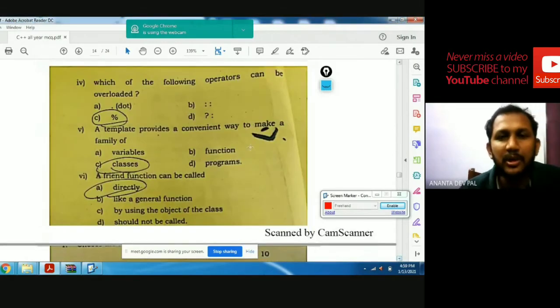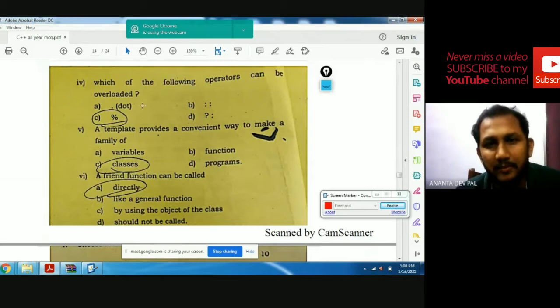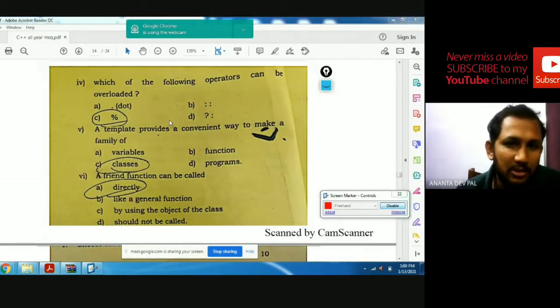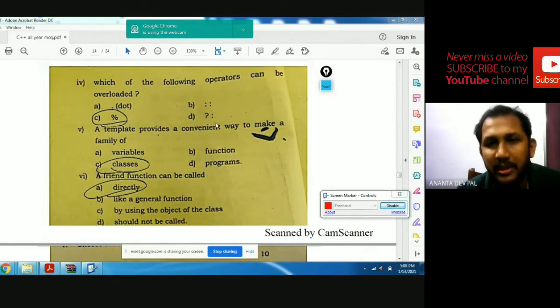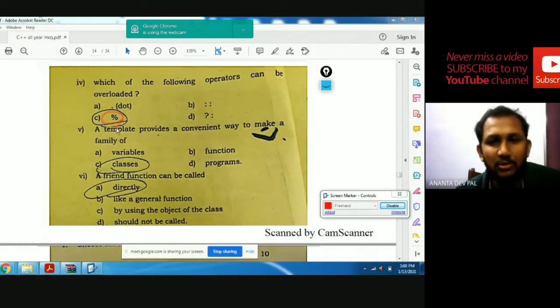Which of the following operators can be overloaded? Dot operator, scope resolution operator, question mark colon, and modulus operator. Definitely the dot operator, scope resolution operator and conditional operator cannot be overloaded. So the answer is the modulus operator.